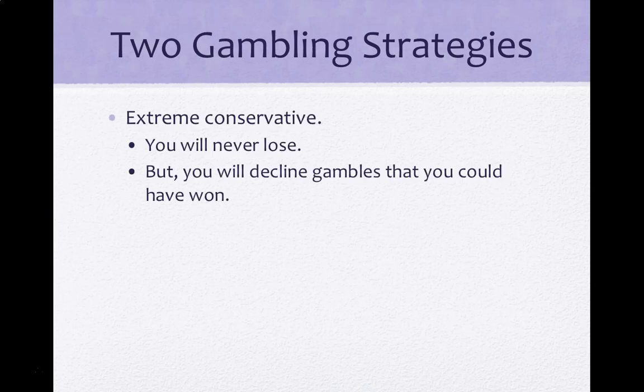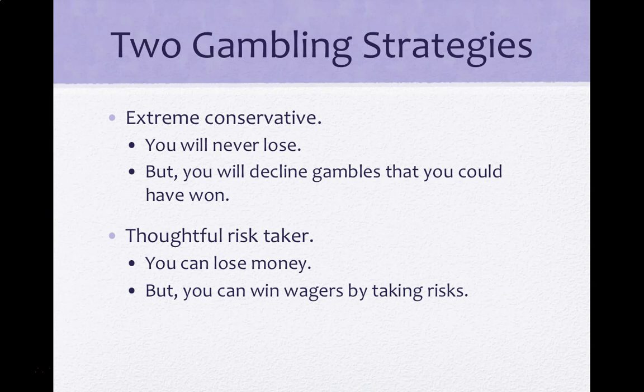Okay? So, we can sort of divide up deductive arguments and inductive arguments by looking at two gambling strategies. The first gambling strategy would be extremely conservative, and this would be like a deductive argument. You're never going to lose, but you're going to decline gambles that you could have won. And induction, on the other hand, is using a slightly different gambling strategy. The thoughtful risk taker. You can lose money, which means that you can be wrong, but you can win wagers by taking risks, by taking sensible risks.